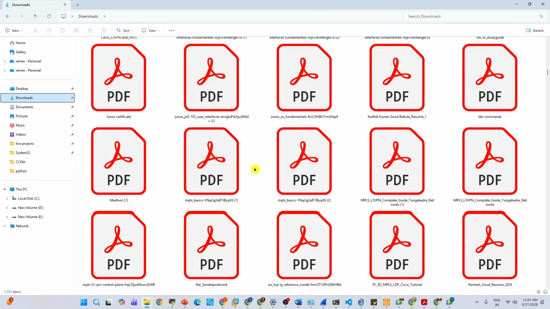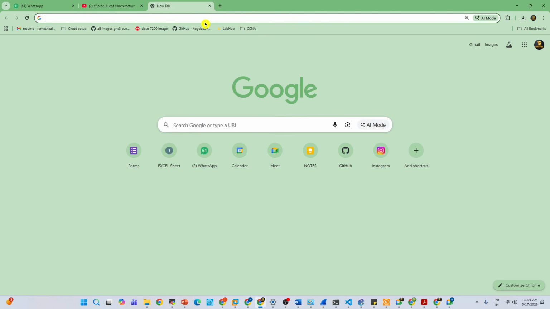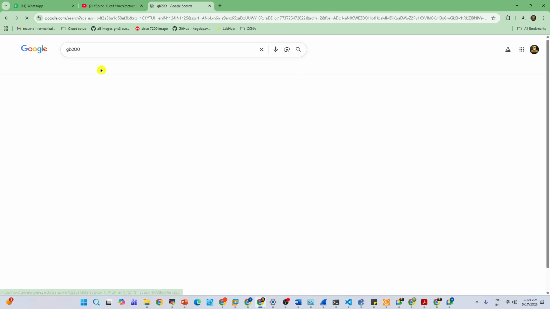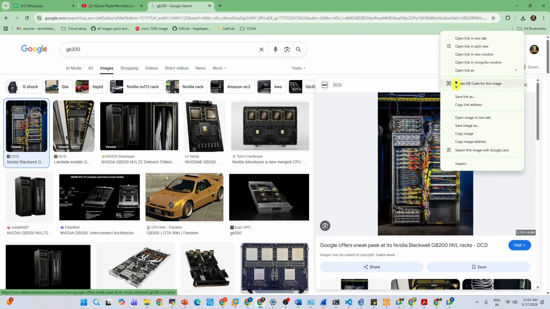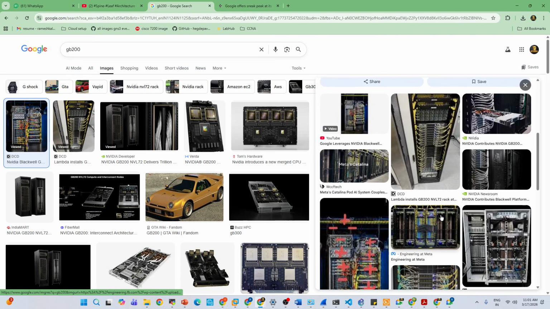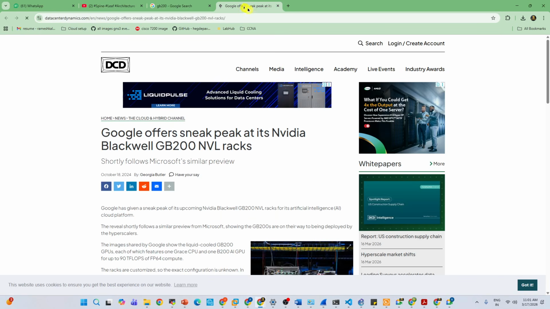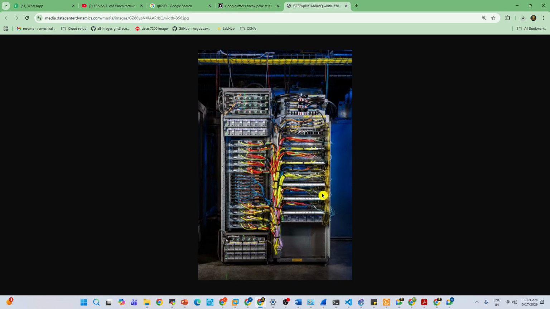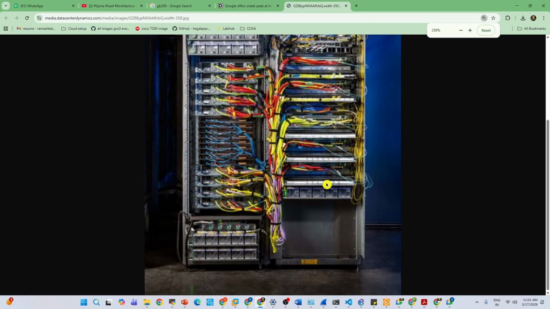Here, NVIDIA GB200. Okay, I don't want to waste time anyhow. GB200. You see, this is the device. You see right here? This will give you good clarity. Now it is good, right? Everyone? You're able to see the device clearly.